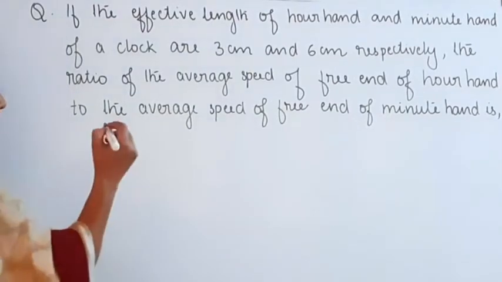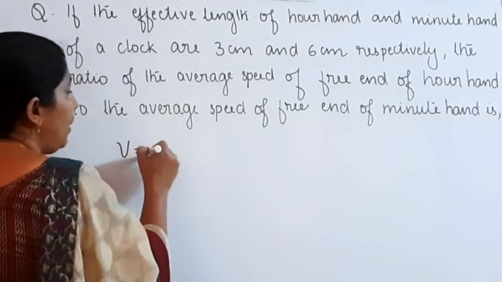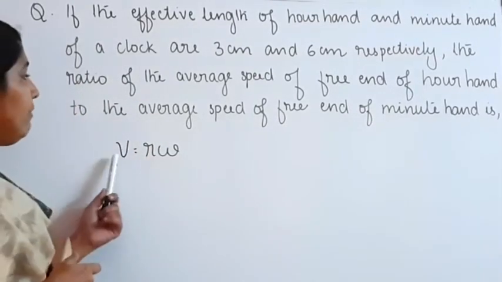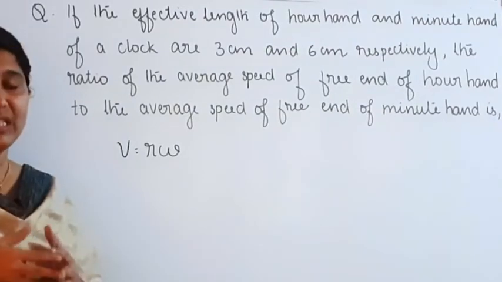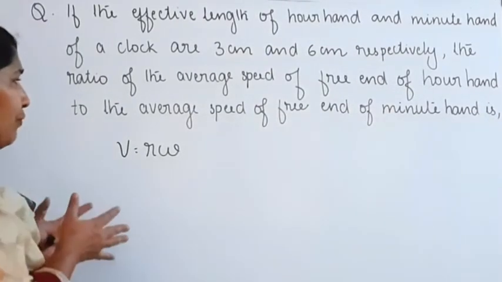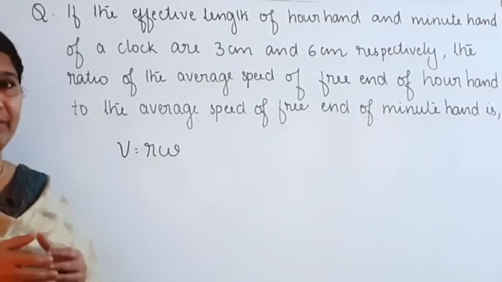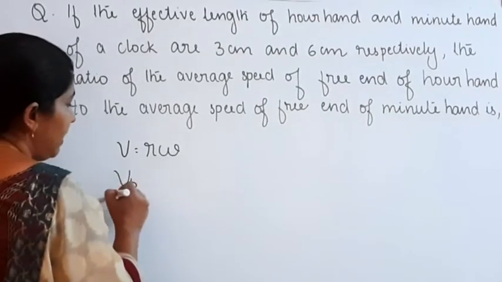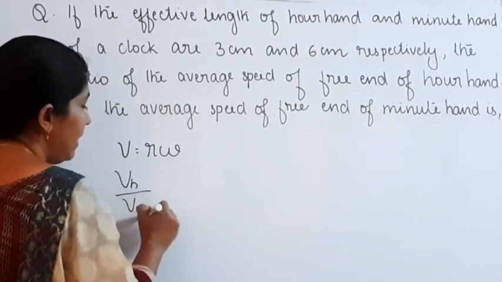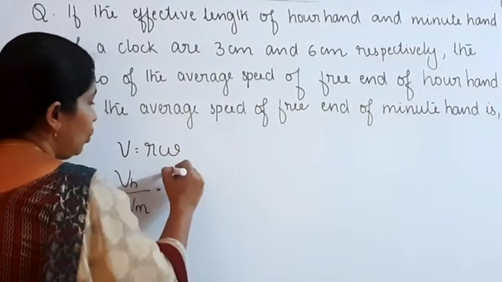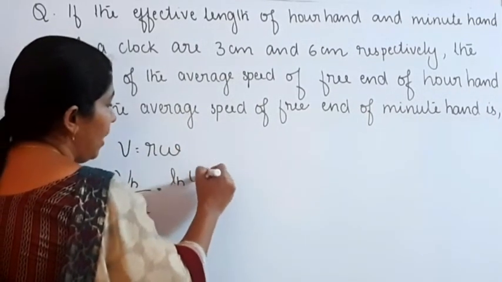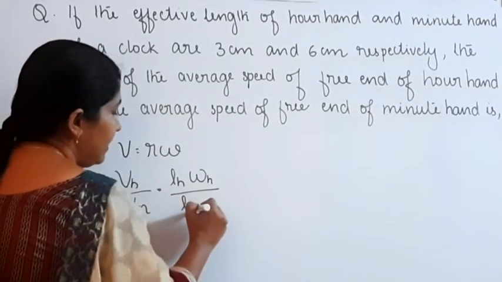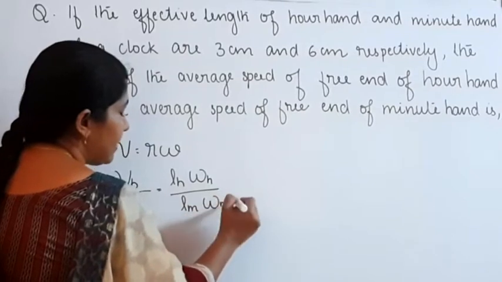Okay, average speed means V. V is equal to R omega. This is the equation connecting linear velocity and angular velocity, and we can use it to find the average speed. Then the speed of the hour hand divided by the speed of the minute hand is equal to the length of the hour hand into omega of the hour hand, divided by the length of the minute hand into omega of the minute hand, the angular velocity of the minute hand.